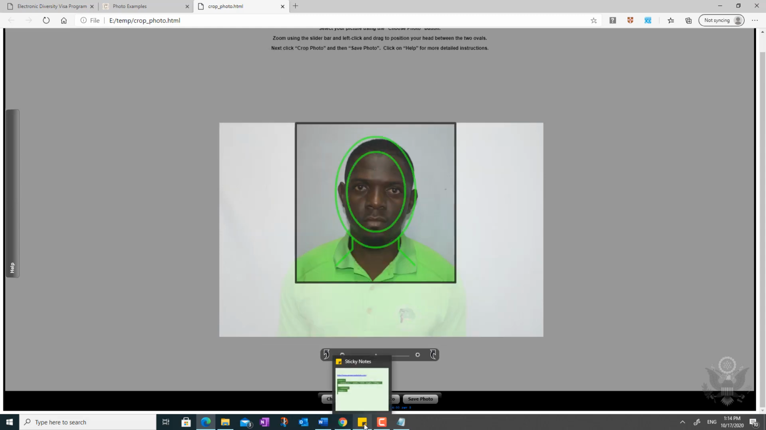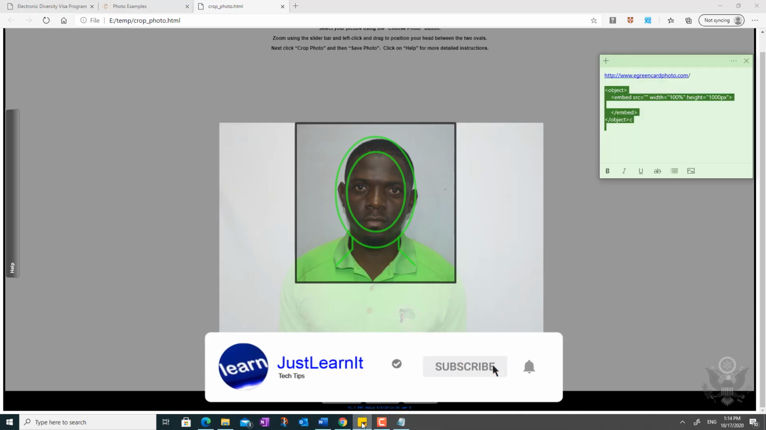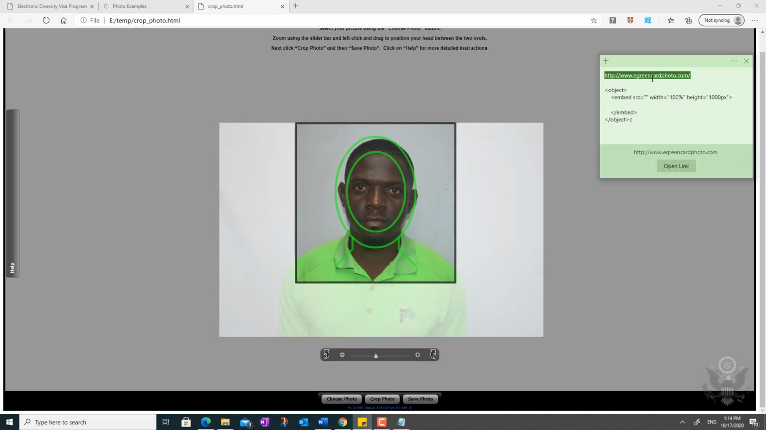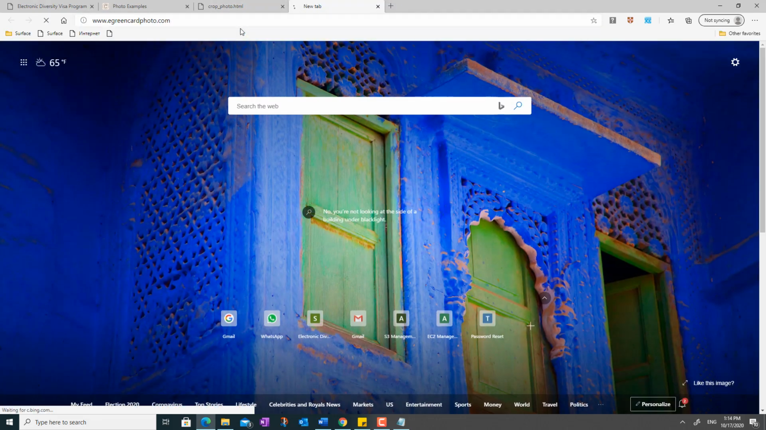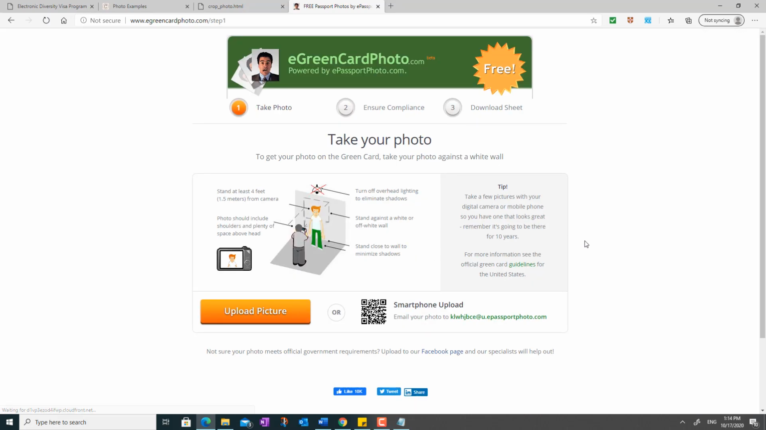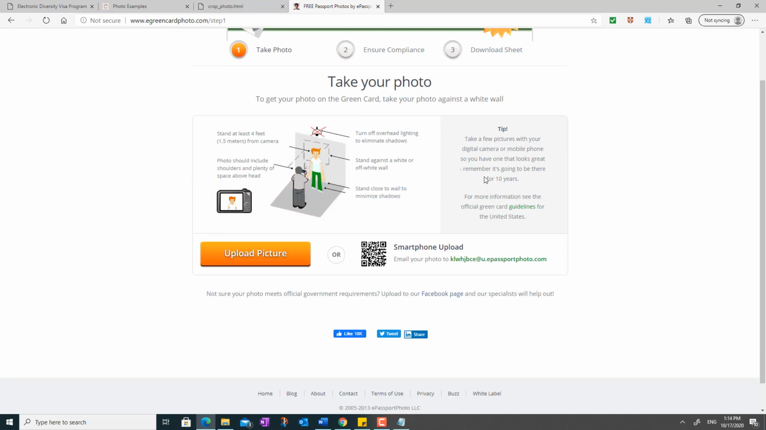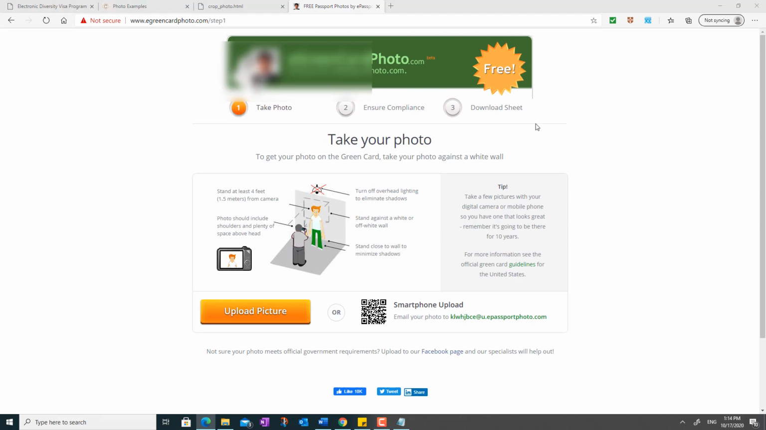And if you don't want to do that, there's another website that you can use. This is the link to the website. It's called greencardphoto.com. Just copy it and paste it in the URL. And on here you just go in the website and upload the photo.